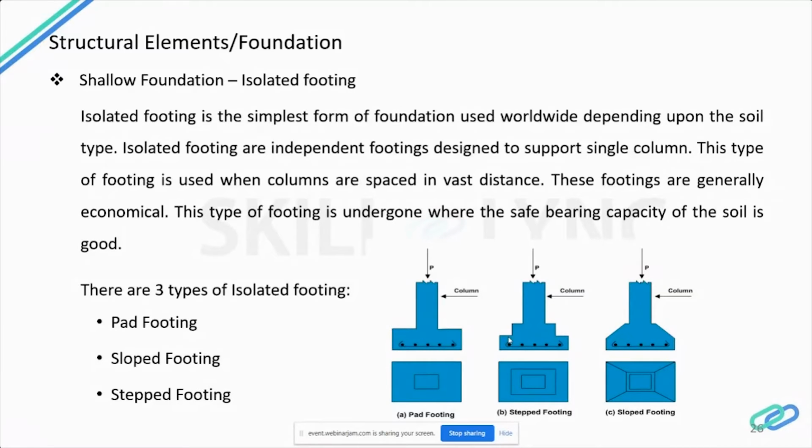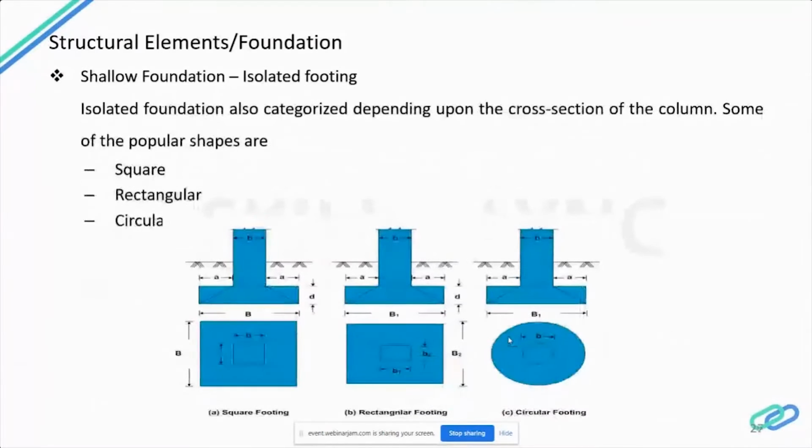So next is the stepped footing. This type of footing is used in the construction of residential houses, and it is a popular one. But nowadays, this application has declined a lot. It is generally used in residential buildings only. Stepped footings are stacked upon one another as steps, and these three concrete cross sections should lie in the same line. So these are the types of isolated footing.